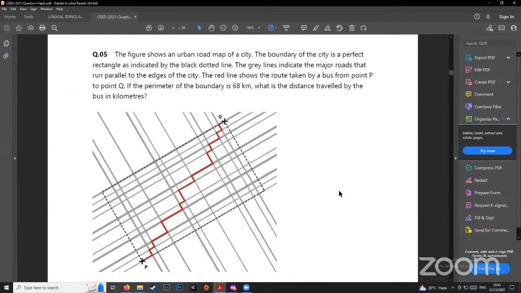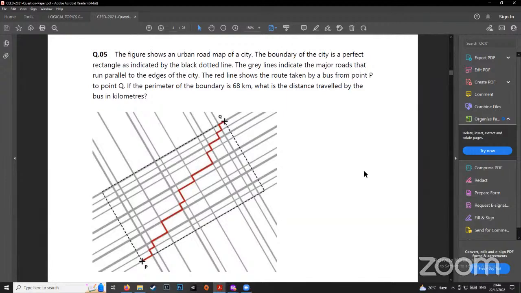Then let us look at this question. Any idea how this question is supposed to be done? This is a geometry question. Seems like a confusing question. Figure shows an urban road map of a city. The boundary of the city is a perfect rectangle, as indicated by the black dotted line. The gray lines indicate the major roads that run parallel to the edges of the city. The red line shows the route taken by a bus from point P to point Q. If the perimeter of the boundary is 68 kilometers, what is the distance traveled by the bus in kilometers?